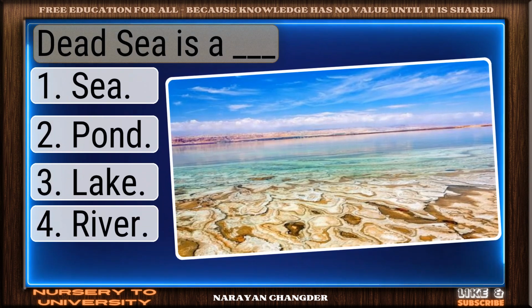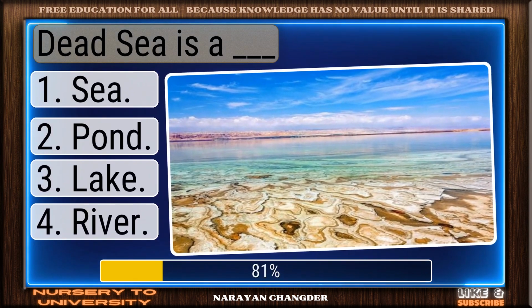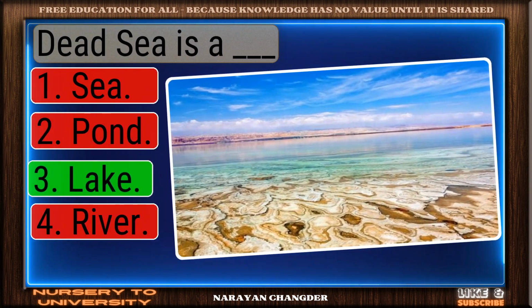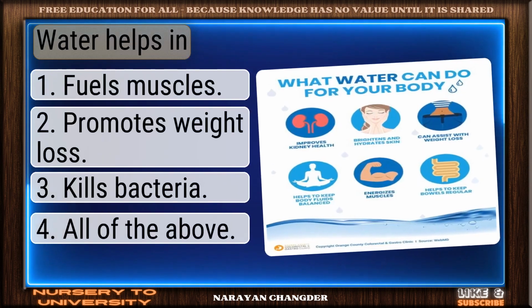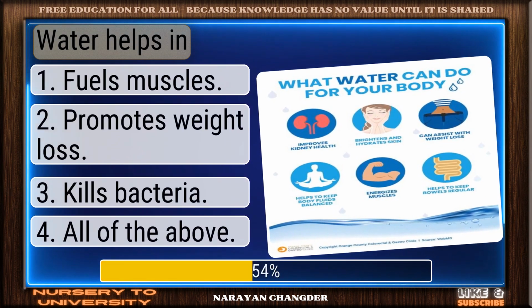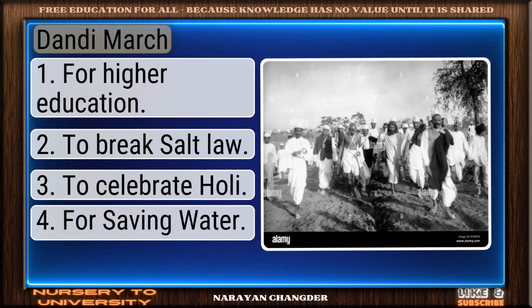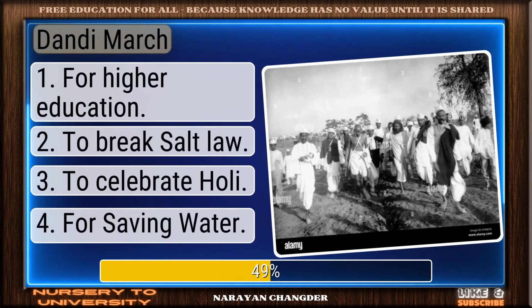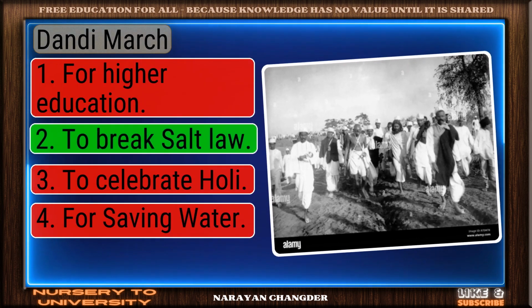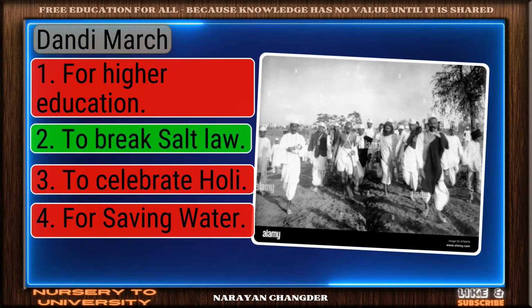Dead Sea is a dash. Smart pick. Lake is the correct choice. Water helps in. Valid point. All of the above is true. Dandi March. Perfect. To break salt law is the correct choice.